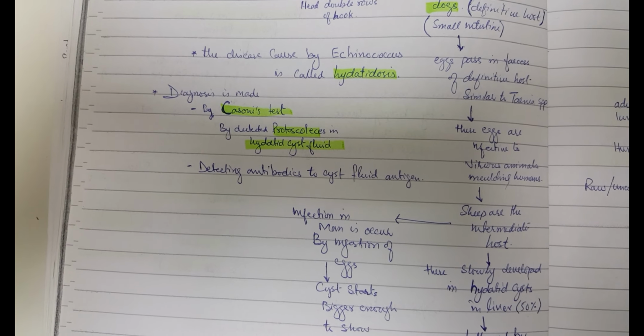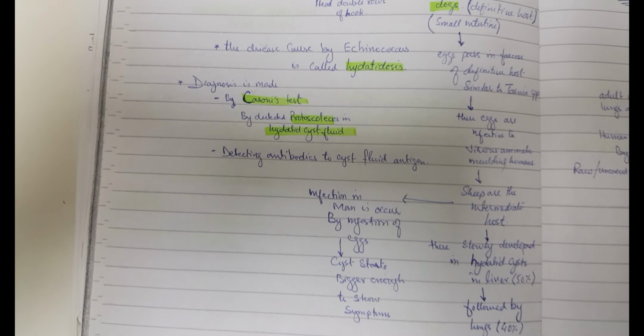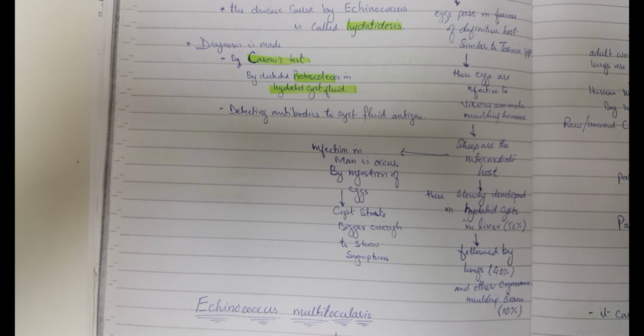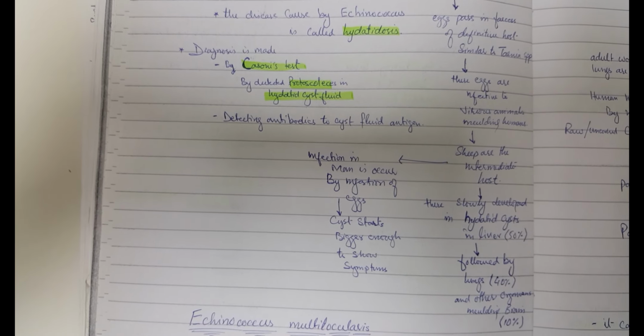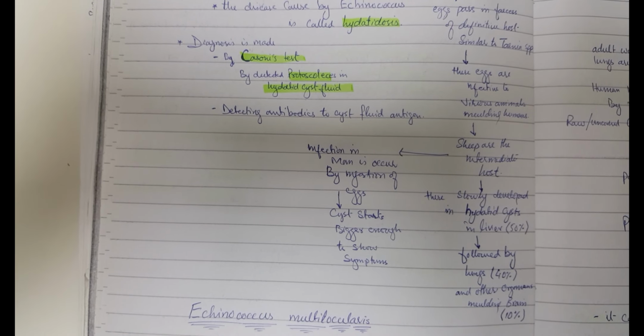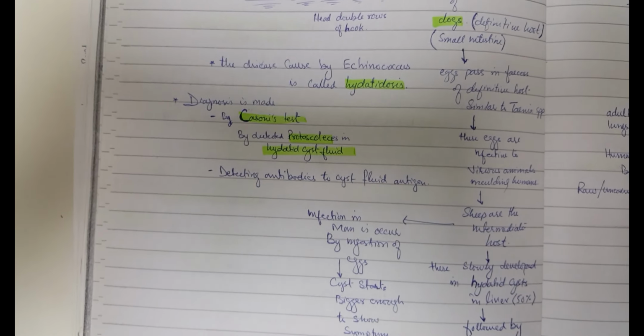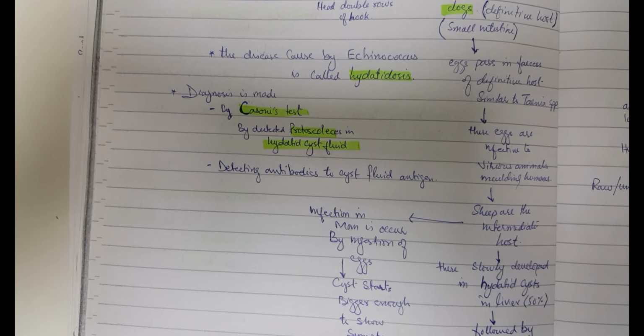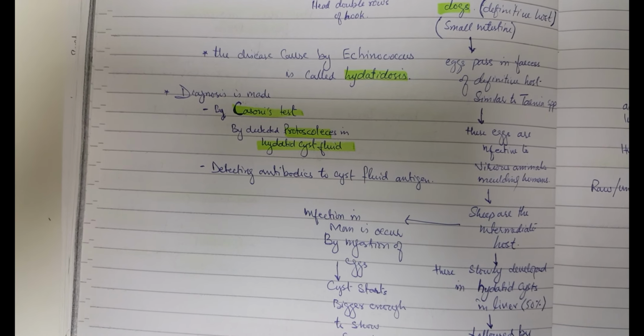It slowly develops into a hydatid cyst in the liver, about 50%, followed by the lungs, about 40%, and other organs like the brain, 10%. Infection in man occurs by ingestion of the eggs, and the cyst grows big enough to show symptoms. Diagnosis is made by the Casoni test and by detection of protoscolices in the hydatid cyst fluid.